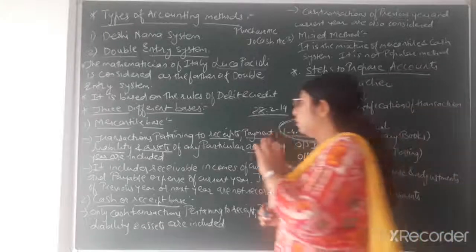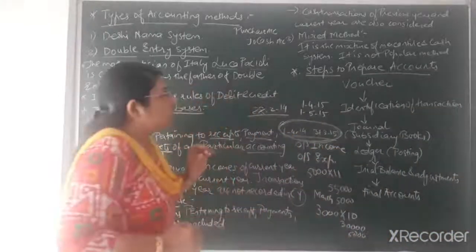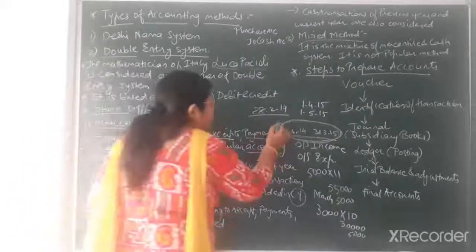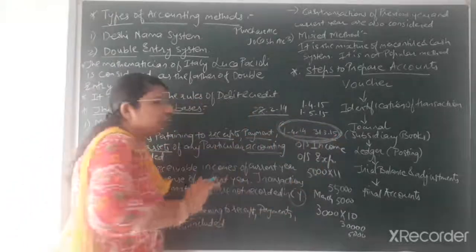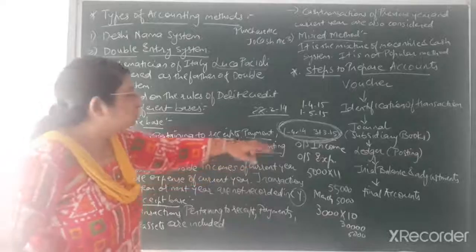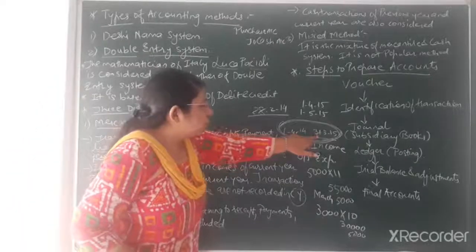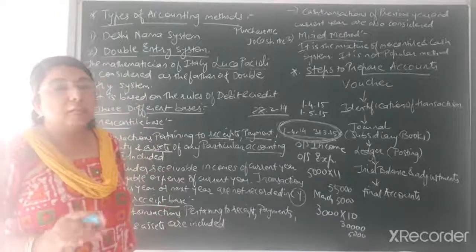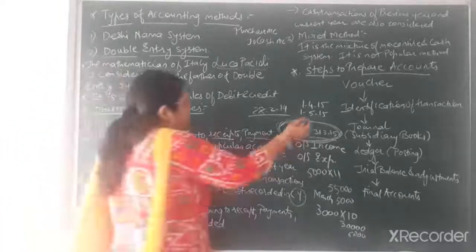Suppose I have received commission in advance. Our accounting year is 1st April 2014 to 31st March 2015, and the commission is of the next year, the next 3 months.